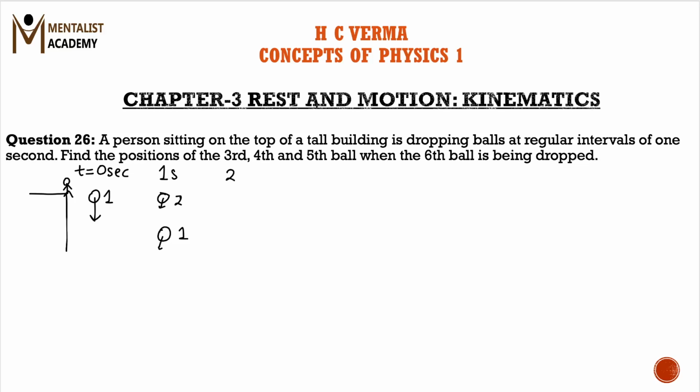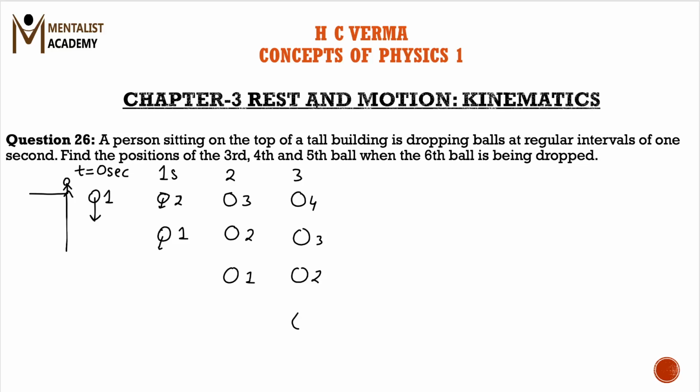But at t is equal to 2 seconds, the second ball would be at a certain point below the third ball, and the first ball would be a certain more distance below the second ball. Similarly, at t is equal to 3 seconds, the fourth ball is dropped, the third ball would be somewhere over here, the second ball would be somewhere over here, and the first ball would be somewhere over here.